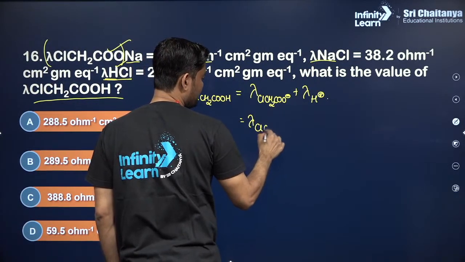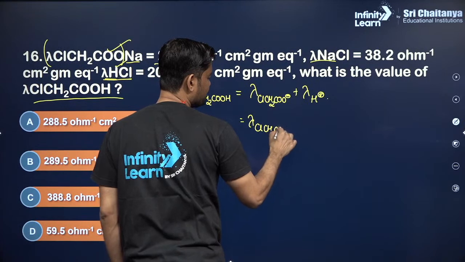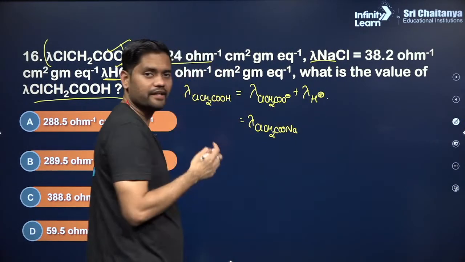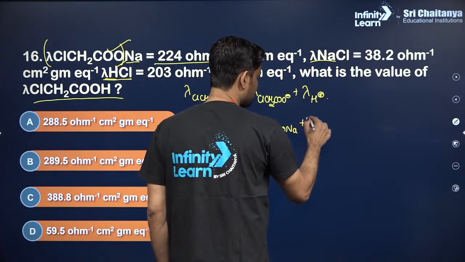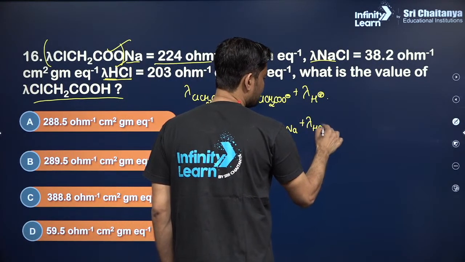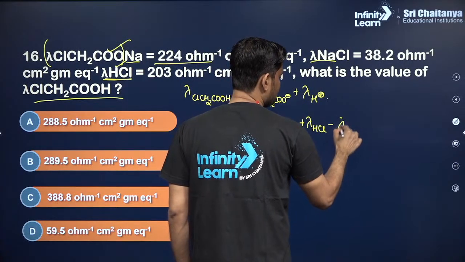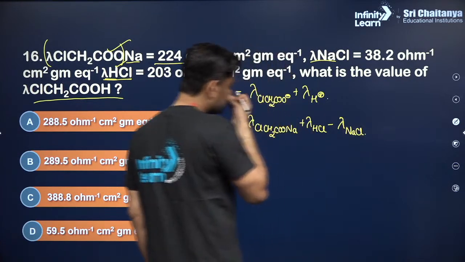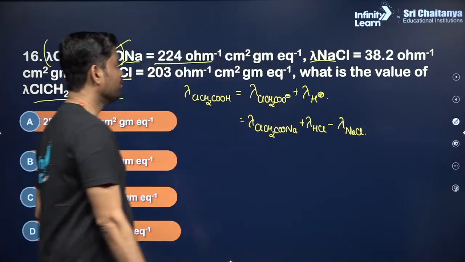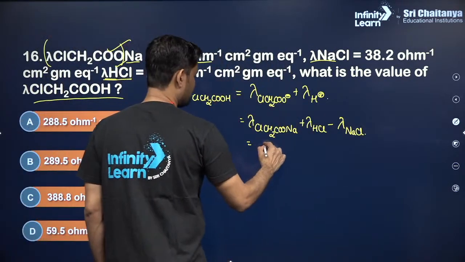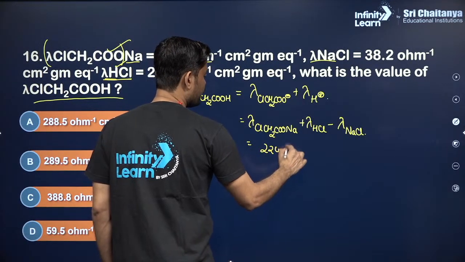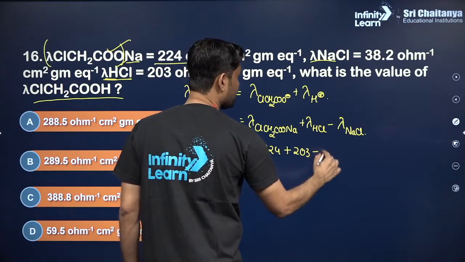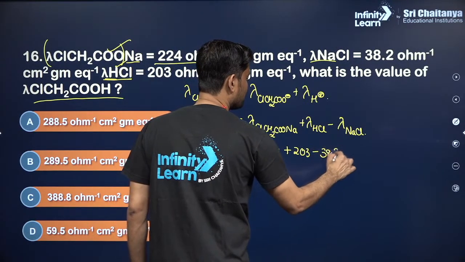So can I also write this as equal to Lambda of Cl, CH2COONa plus... clear? So the values are 224 plus 203 minus 38.2.